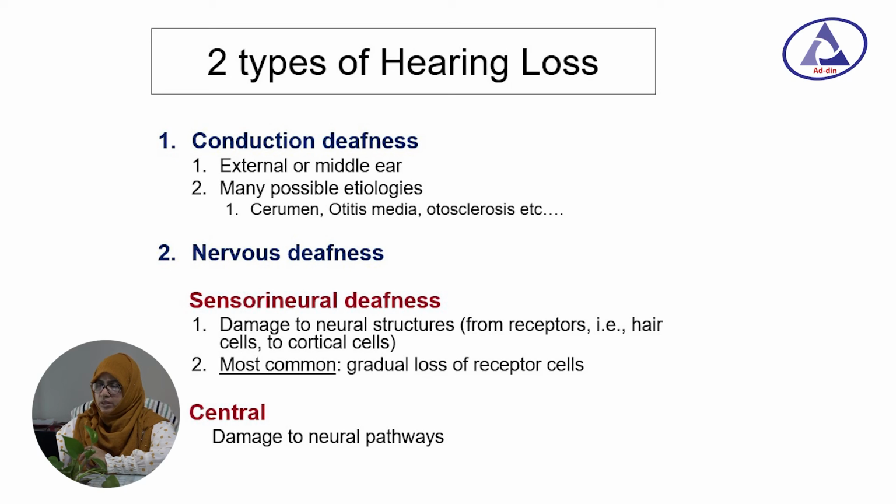Conducting deafness occurs in the external or middle ear. Possible etiologies are cerumen and otitis media. Nerve deafness is usually sensorineural, due to damage to neural structures, that is hair cells or cortical cells. The most common cause is gradual loss of receptor cells, and central deafness is due to damage to the neural pathway.